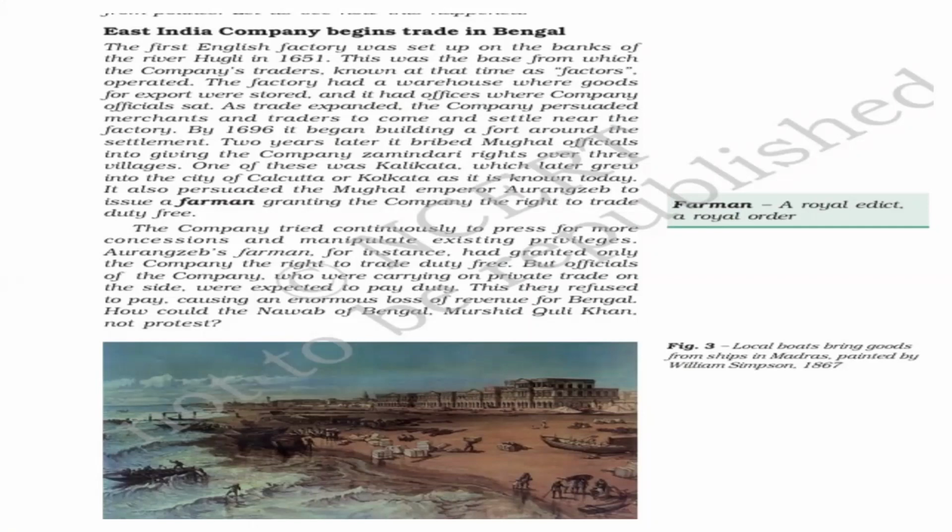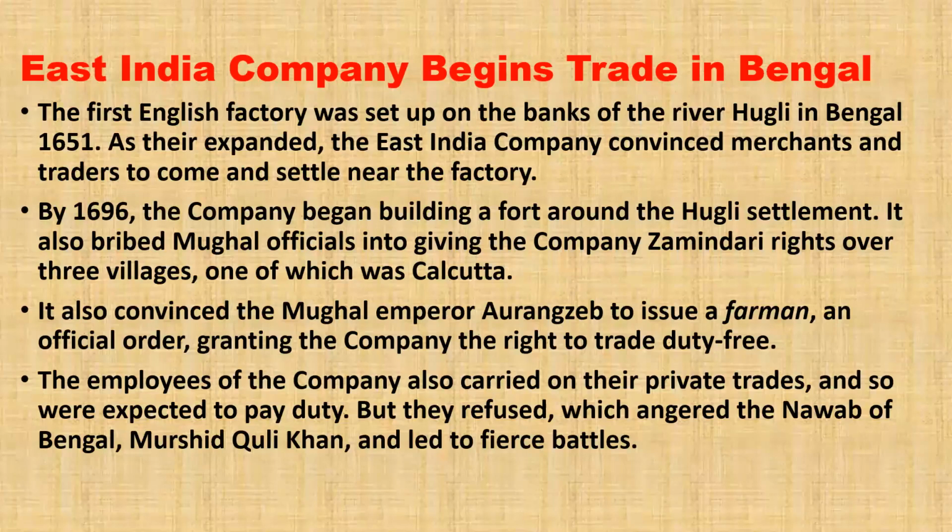This is the page which I have taken from your NCERT book only. When you read it through, you are going to find the same. East India Company begins to trade in Bengal. The first English factory was set up on the banks of river Hooghly. Hooghly is a river in Bengal.